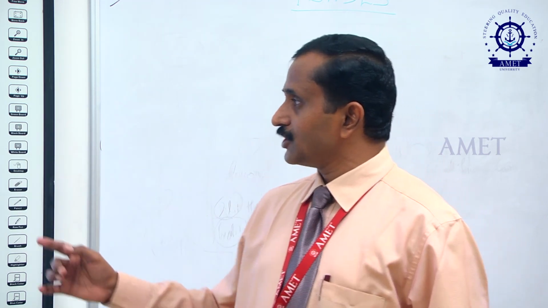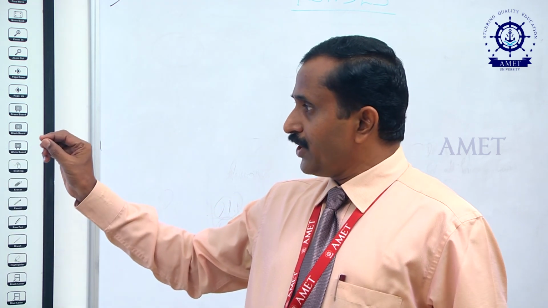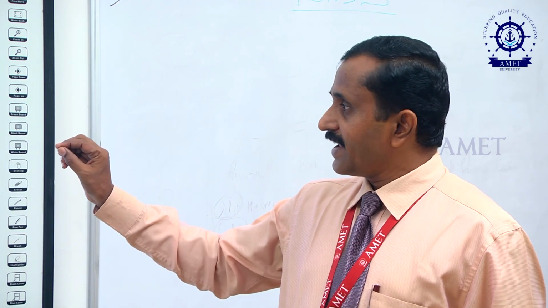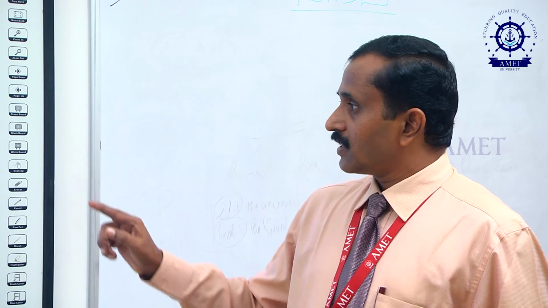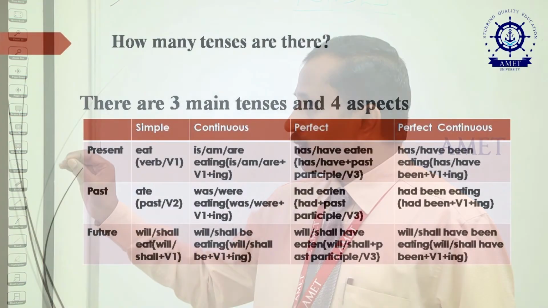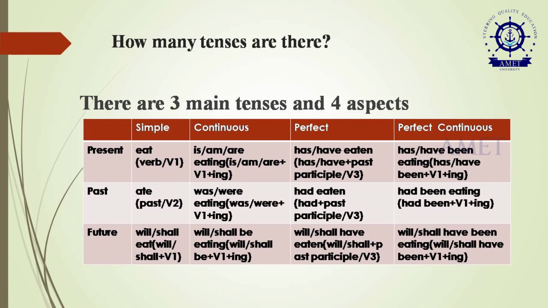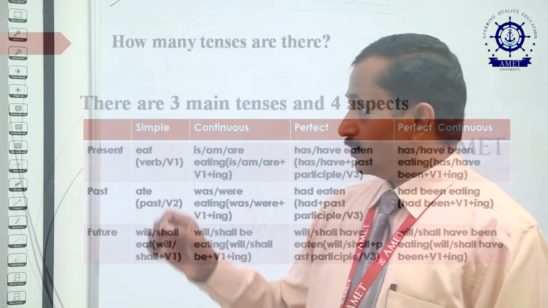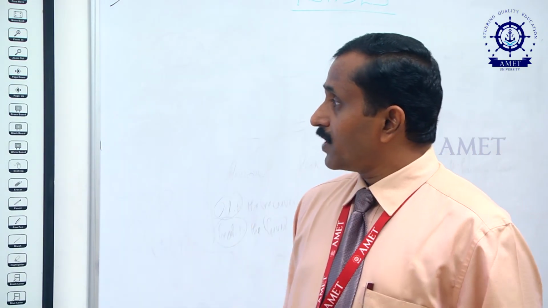This present continuous tense: be verb plus ing form of the base form. Then past continuous: past form of the auxiliary plus ing. In future continuous: will or shall plus be plus ing form of the verb. Now the perfect tenses.